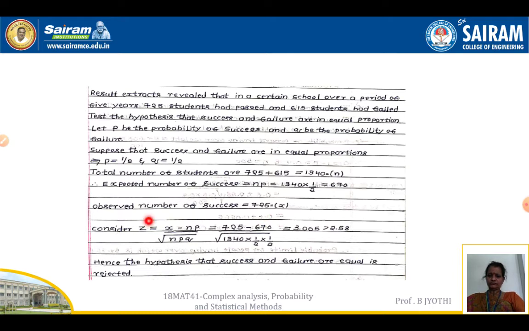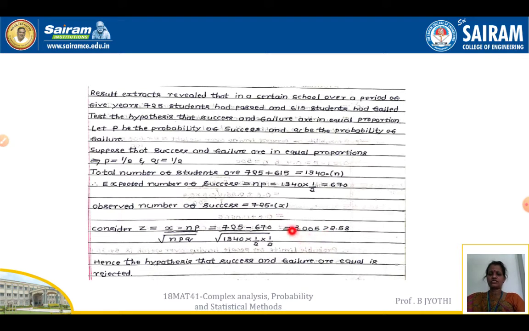So consider Z is equal to (X minus NP) by root of NPQ, that is 725 minus 670 divided by root of 1340 into half into half, that is N into P into Q, which gives us 3.005, and which is greater than 2.58.